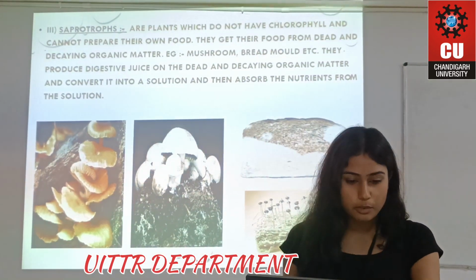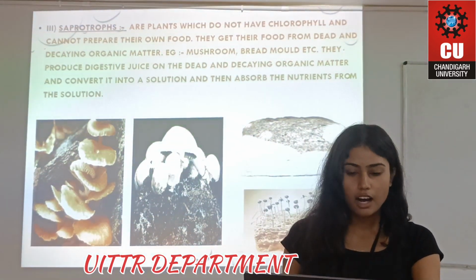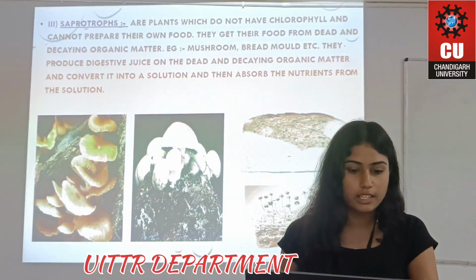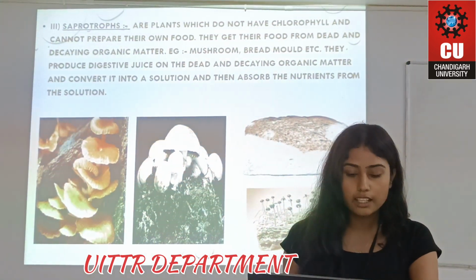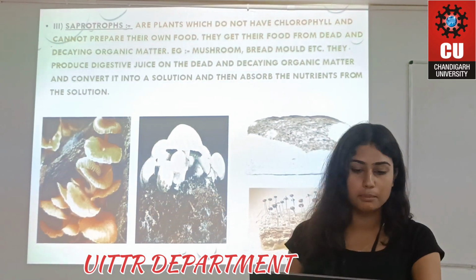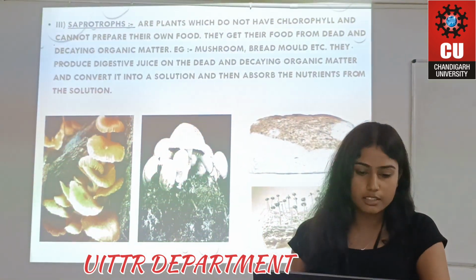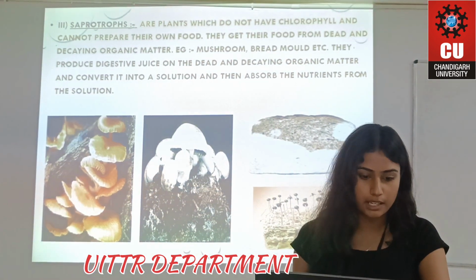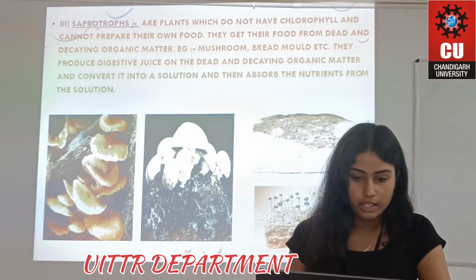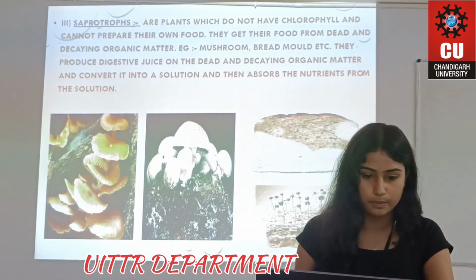So the next category we have here is saprotrophs. These are plants which do not have any chlorophyll and cannot prepare their own food. They get their food from dead and decaying organic matter. Example, mushrooms, bread molds, etc. They produce digestive juice on the dead and decaying organic matter and convert it into a solution and then absorb the nutrients from the solution.